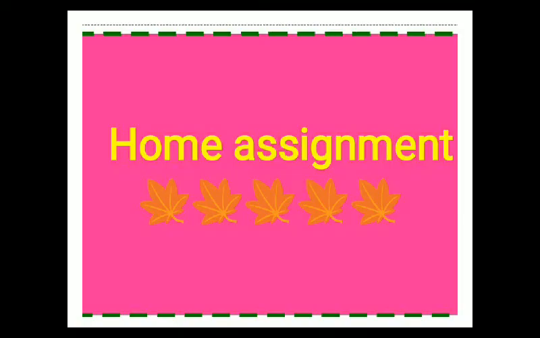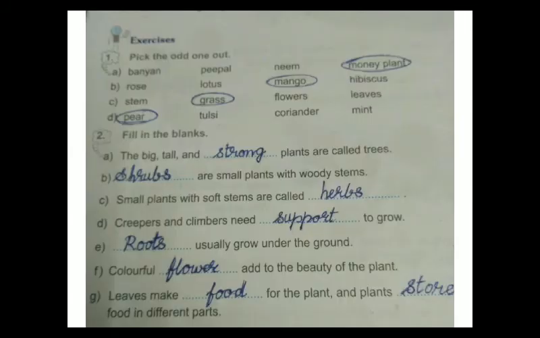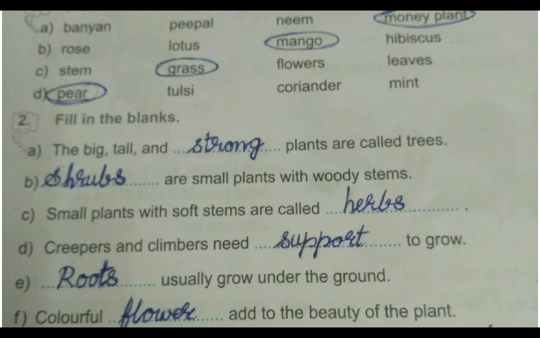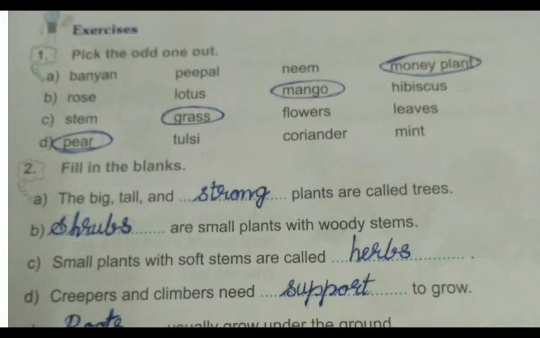Home assignment. I hope everybody understood this lesson. Now you do this home assignment. Complete first and second and third exercise in your textbook. I'll read this one. Pick the odd one out. Banyan, peepal, neem, money plant. See children, banyan, peepal, neem. These are the trees. But money plant is a climber. Yes, so you should do circle money plant.